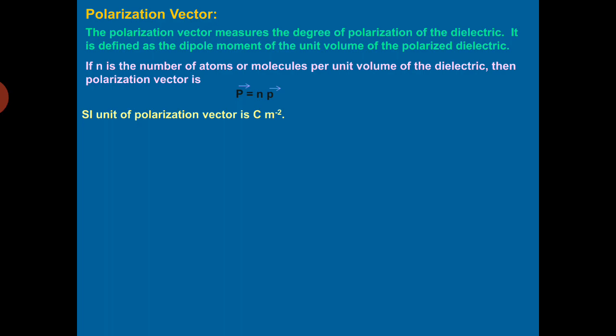But coulomb per meter square is the SI unit of surface charge density sigma. It means P vector, note this point, P vector is equal to sigma P, that is polarized surface charge density. We will be using this relation later. But you have to remember that P vector, as it has units of coulomb per meter square, is charge upon area. So P vector is equal to sigma P.